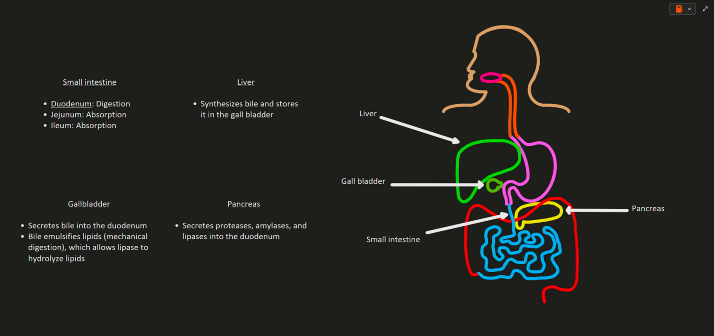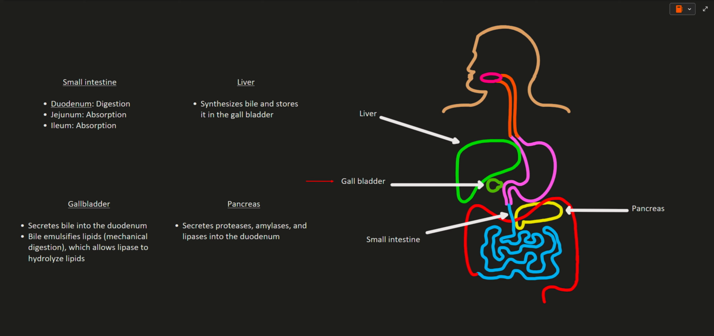You can kind of imagine the duodenum as a dumping site, where a bunch of accessory organs dump their enzymes and fluids. First, we will focus on the liver. The liver is a large organ with many diverse functions. One of its functions is to synthesize bile. However, the liver only synthesizes bile, it does not store it.